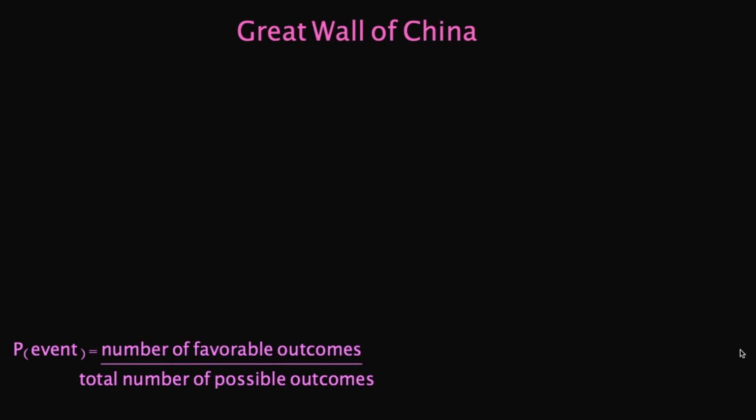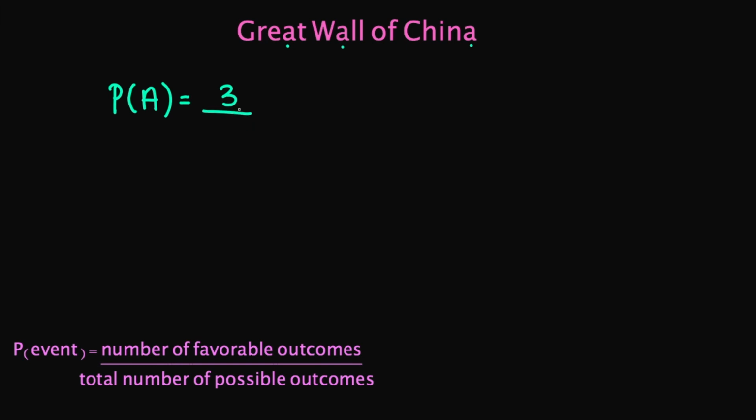So let's say I have Great Wall of China and I put all these letters inside of a bag and I shake the bag up. What is the probability of choosing the letter A? So I'm going to write P A because A is the outcome, the event I am looking for. We have 1, 2, 3. 3 is going to be the number of favorable outcomes, and that's going to be in my numerator.